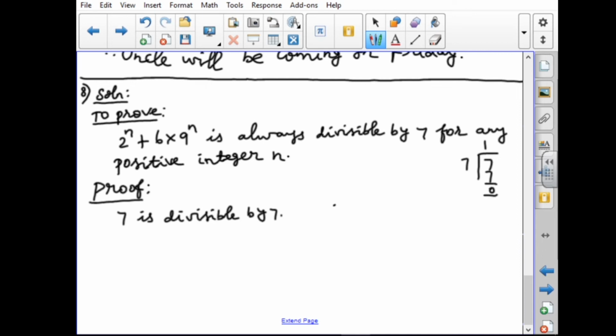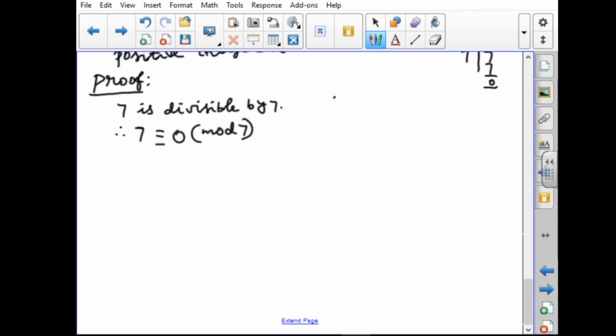So 7 is divisible by 7. Therefore, in modular form, 7 is congruent to the remainder 0 mod 7. I have to use this statement: 7 is divisible by 7. So we get it like this.